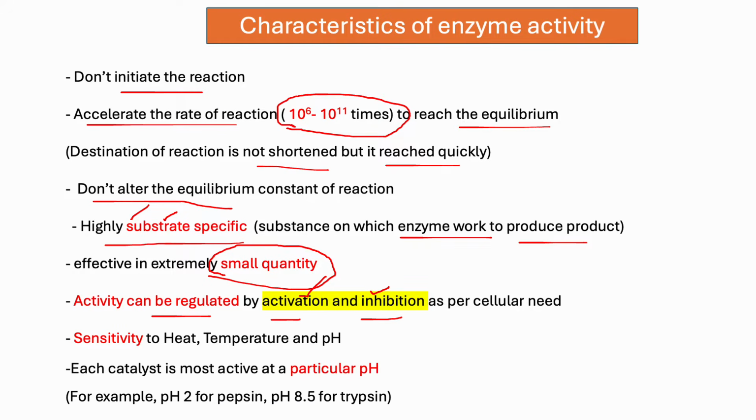And as I told, there is a sensitivity to heat, that is, high temperature causes denaturation, and it's also specific to pH. Each enzyme is most active at a particular pH. For example, in the case of pepsin, the appropriate pH is 2, and in the case of trypsin, 8.5.